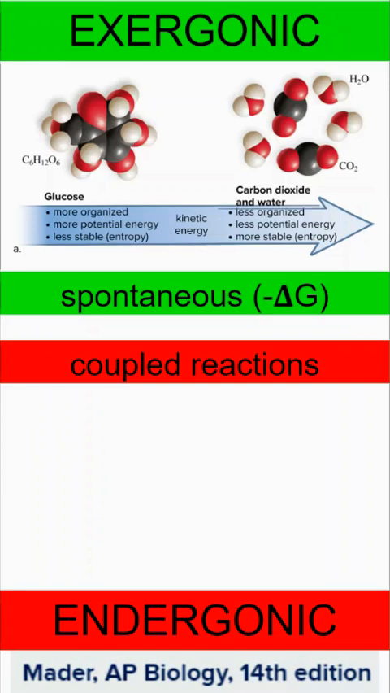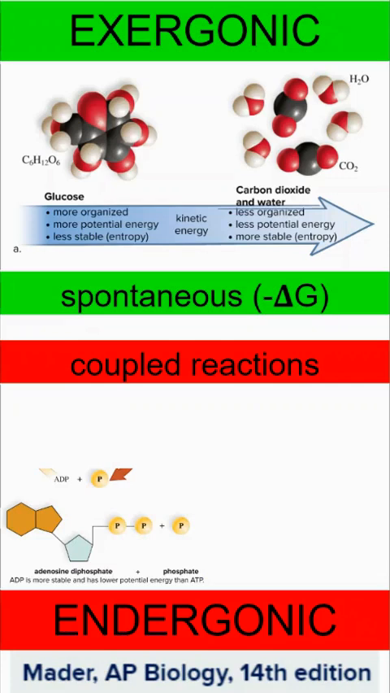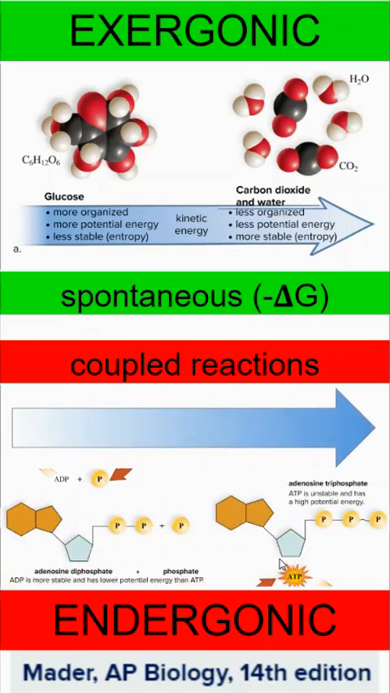Now, we often couple reactions together and processes together. So exergonic would couple with endergonic, and endergonic reactions require an input of energy to occur. So if we have ADP and we have a free phosphate group, it's going to take an input of energy in order to create ATP, which is going to be less stable.